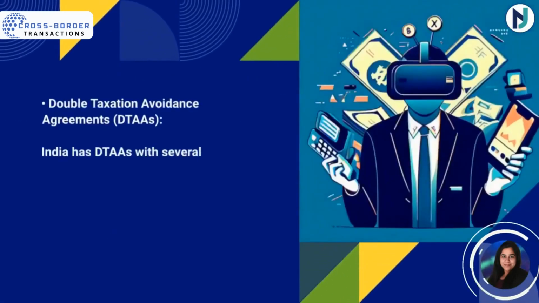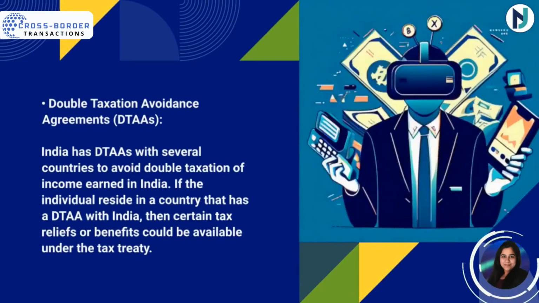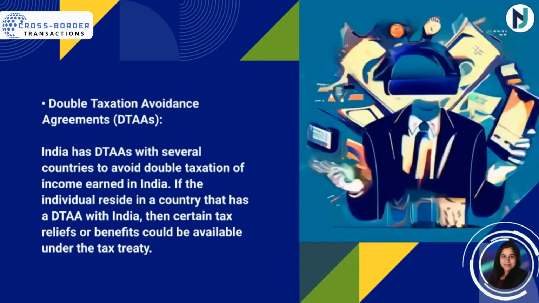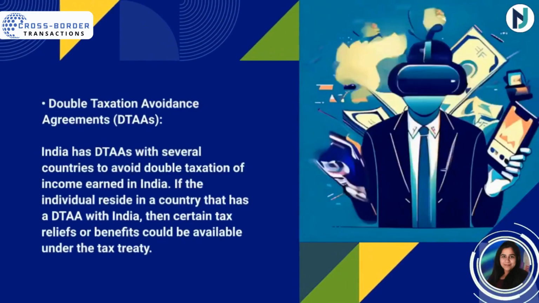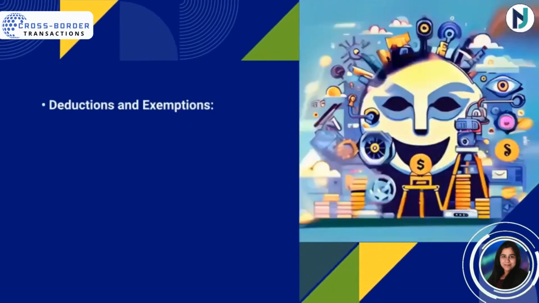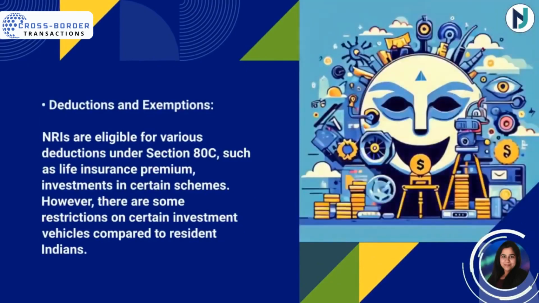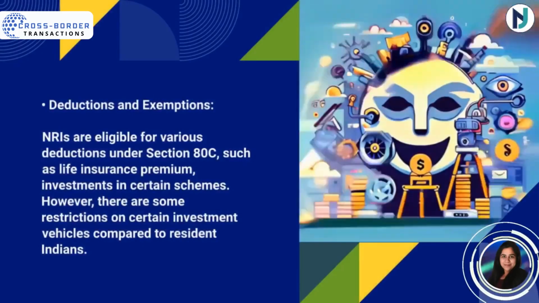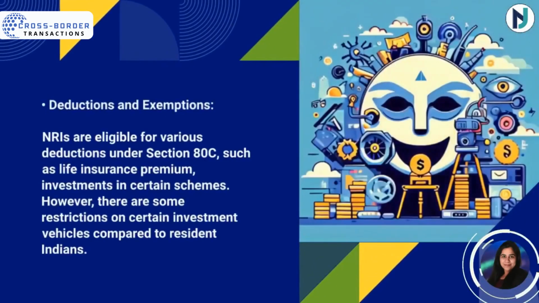Double Tax Avoidance Agreements, DTAAs. India has DTAAs with several countries to avoid double taxation of income earned in India. If the individual resides in a country that has a DTAA with India, then certain tax relief or benefit could be available under the tax treaty. Deductions and exemptions. NRIs are eligible for various deductions under Section 80C, such as life insurance premium and investment in certain schemes. However, there are some restrictions on certain investment vehicles compared to resident Indians.